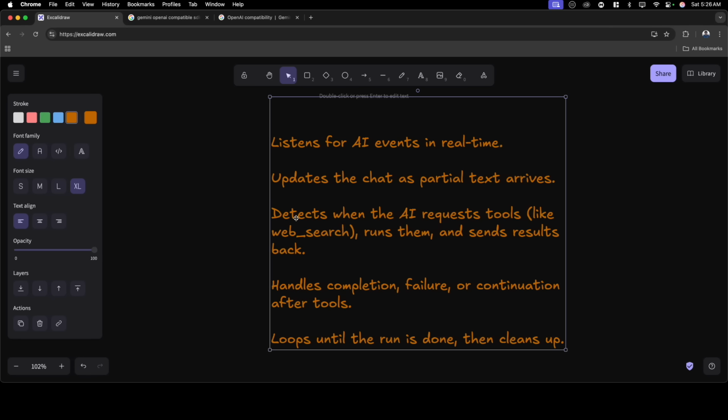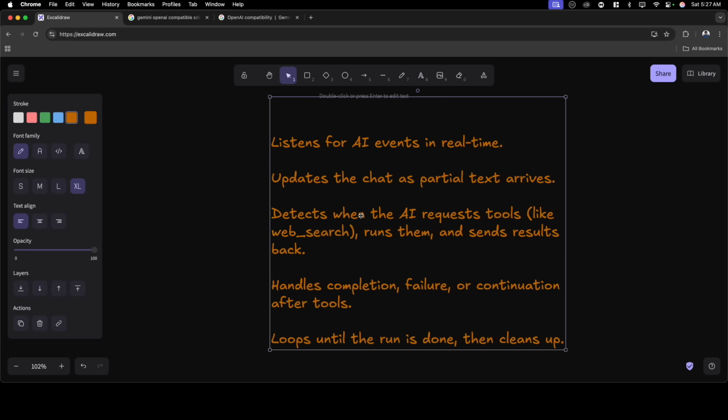Then we also have to detect when the AI requests certain tools. This is really, really interesting. When the AI requests tools and runs them, we have to send back the results, and sometimes we even have to send that, hey, it's calling a tool or something like that. We also have to handle the completion, failure, or continuation after the tools and loop until the run is done, and then clean up. This is the whole algorithm that we wrote.